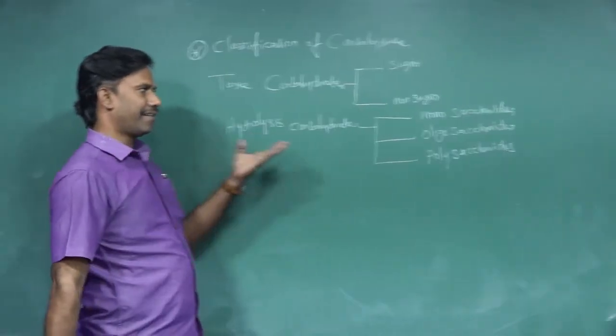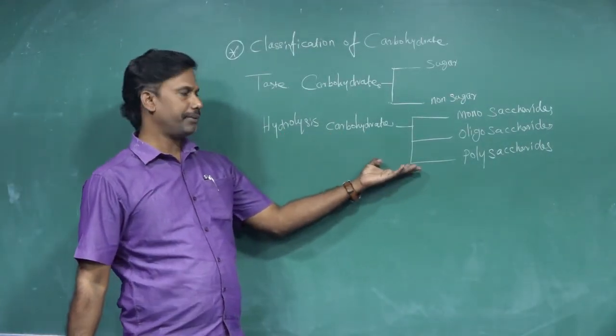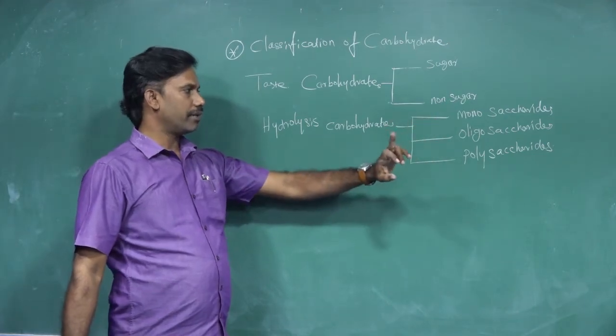This is based on hydrolysis: how the carbohydrate can be classified into monosaccharide, oligosaccharide, polysaccharide.